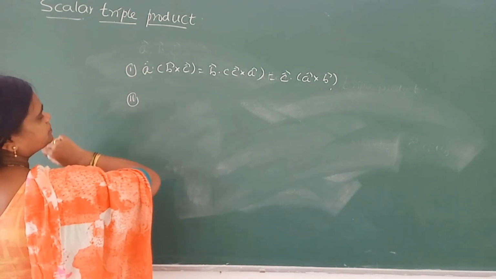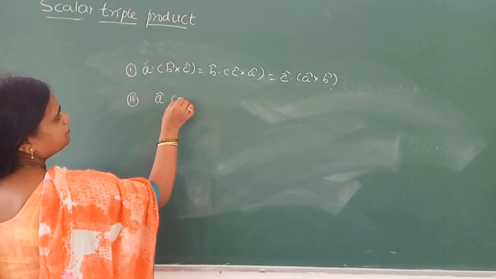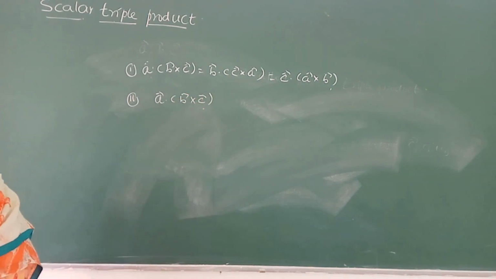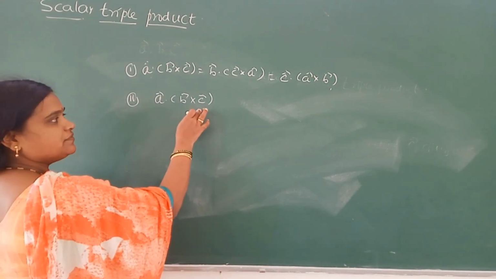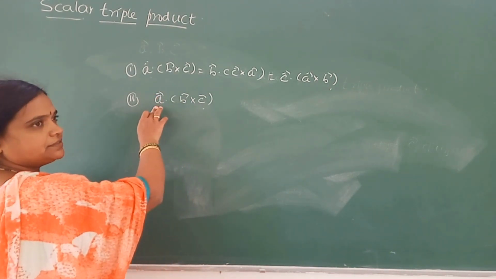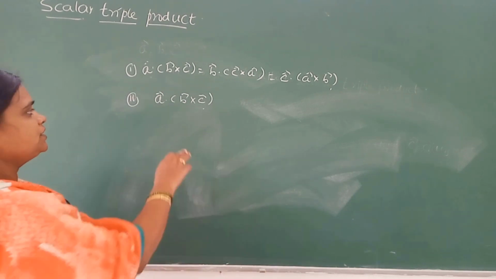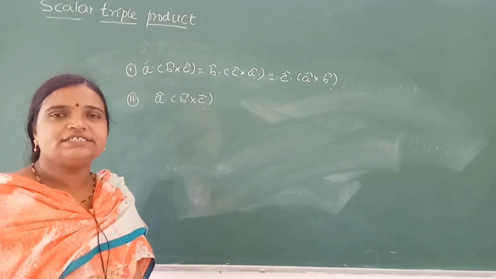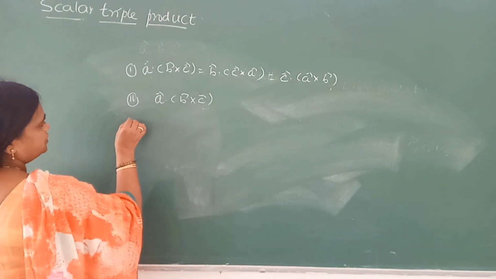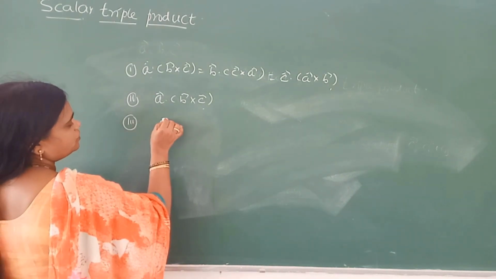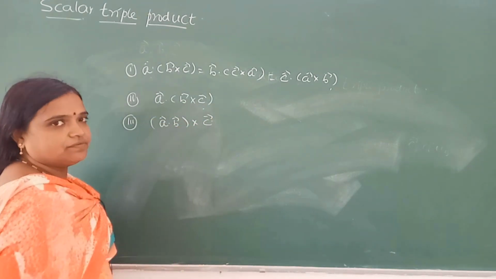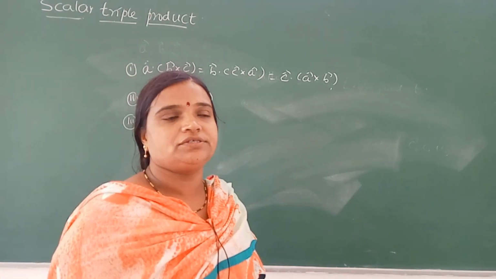Second, vector A dot B cross C, remember that it is a scalar. That's why we say it is a scalar triple product. B cross C is a vector, multiplied by vector A using the dot product, we naturally get a scalar. Next, third one. Vector A dot B cross C.